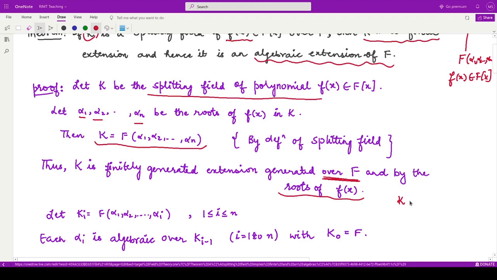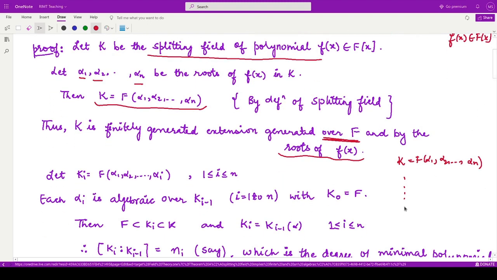K was the field where all the roots alpha 1, alpha 2 up to alpha n were adjoined. In between, I can say I have some field Ki where only the first i elements are adjoined. So that means K_i is smaller than K_(i+1), which is further smaller than K_(i+2), and so on. The last one is Kn, which is equal to K. So we have constructed it like this.